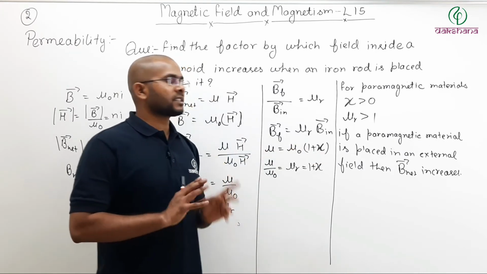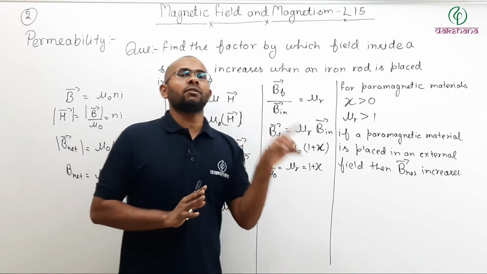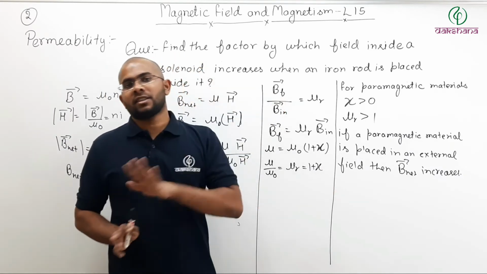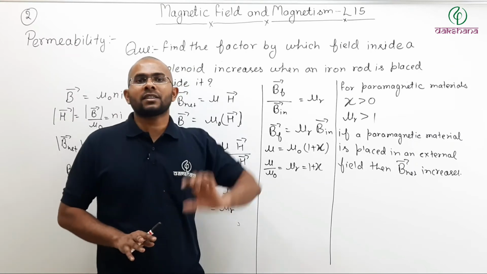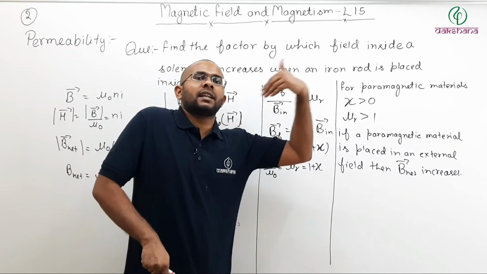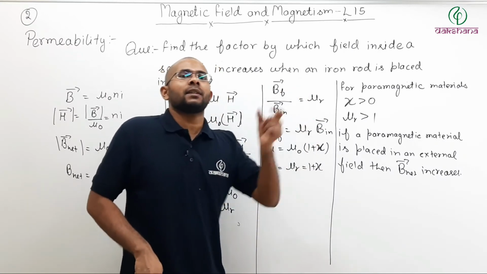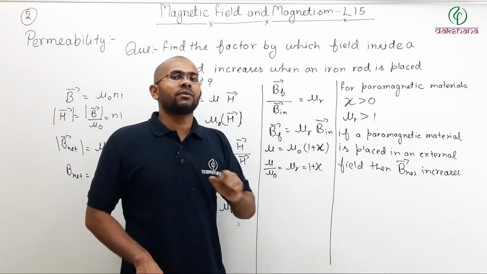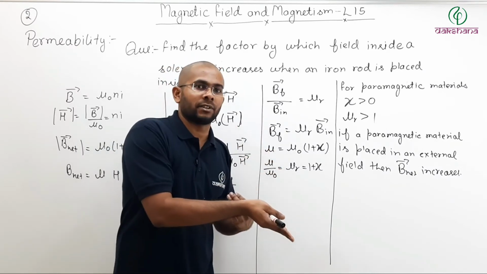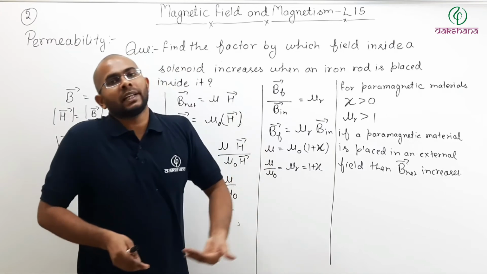Most of the time students get confused. Total field is increasing. Field due to solenoid is still the same. Total field is field due to solenoid plus field of the material itself, because material is getting magnetized, and if it gets magnetized, it produces its own magnetic field. That is why total field increases.